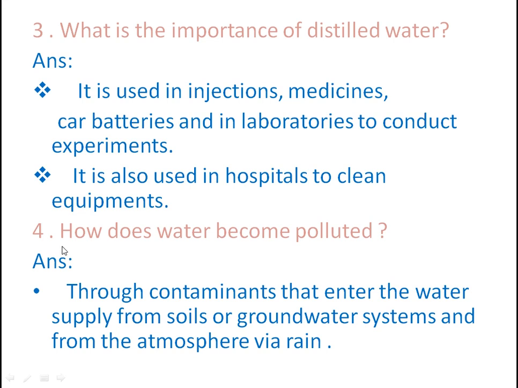See here, fourth question. How does water become polluted? See here. Through the contaminants that enter the water supplies from soil or groundwater systems and from the atmosphere via rain. This is the process by which water gets polluted.